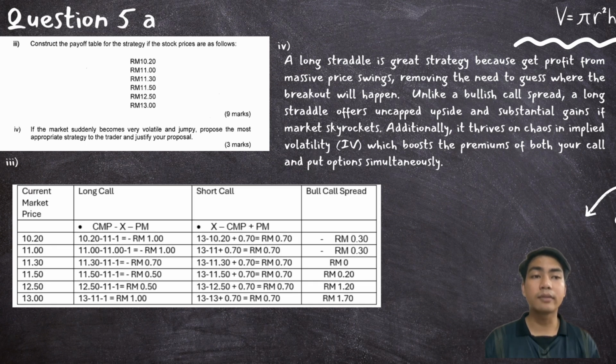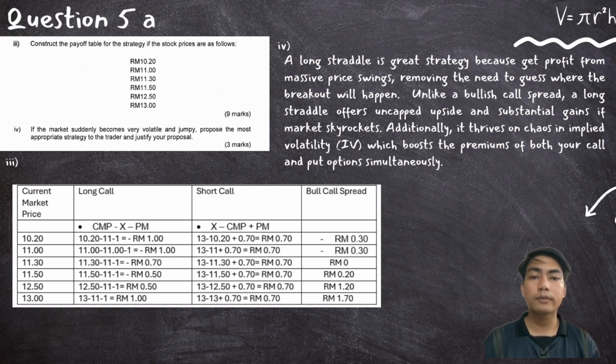we can pay is 70 cents, so we take 70 cents and put it in the answer. So we go to the bull call spread. We will get minus 30 cents for 10.20. For 11 ringgit we'll also get minus 30 cents. For 11.30 we will get the bull call spread as 0. For 11.50 we will get the bull call spread as 20 cents.